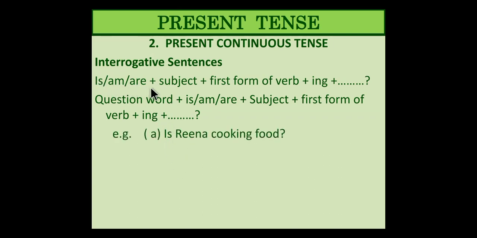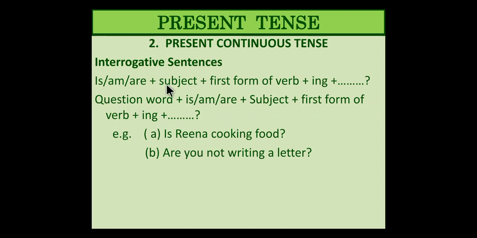See here, is Reena cooking food? See, is, the subject is Reena, cook, and ing, cooking food, question mark. Next, are you not writing a letter? Question as well as negative question.